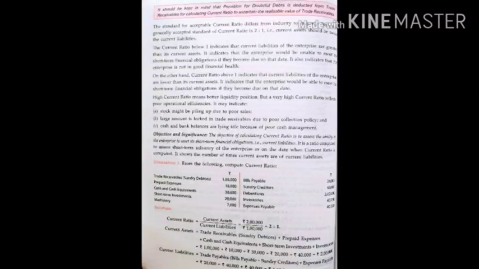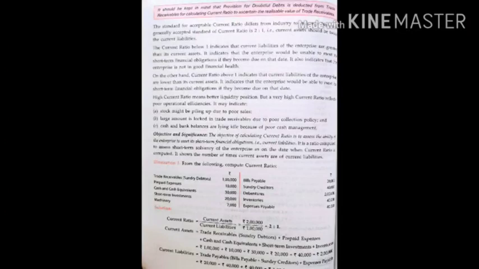Now see, one example is given. From the following compute current ratio. Trade receivable are given, debtors 1 lakh, prepaid expenses 10,000, cash and cash equivalent 30,000, short-term investment, machinery. And on the liability side is bills payable, sundry creditor, debentures. Debentures are long-term liability, so it will not be included. Stock and expense payable. So first we find out the current asset. So trade receivable, sundry debtors plus prepaid expenses plus cash and cash equivalent plus short-term investment plus stock. Total is 2 lakh. Current liabilities are trade payable, bills payable plus sundry creditors plus expense payable. So that is 1 lakh.